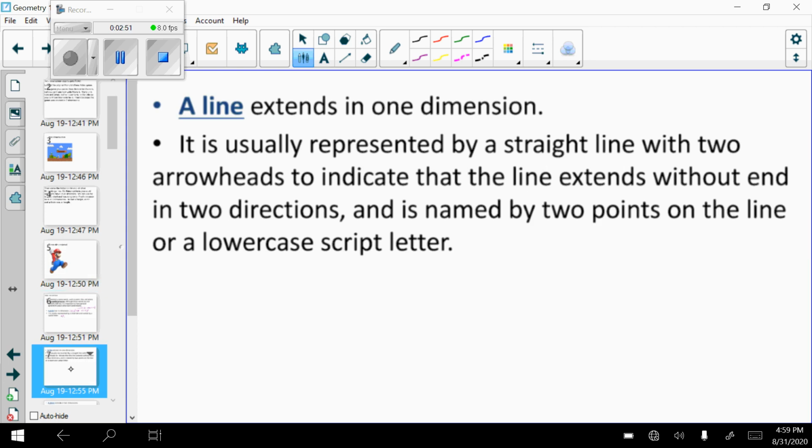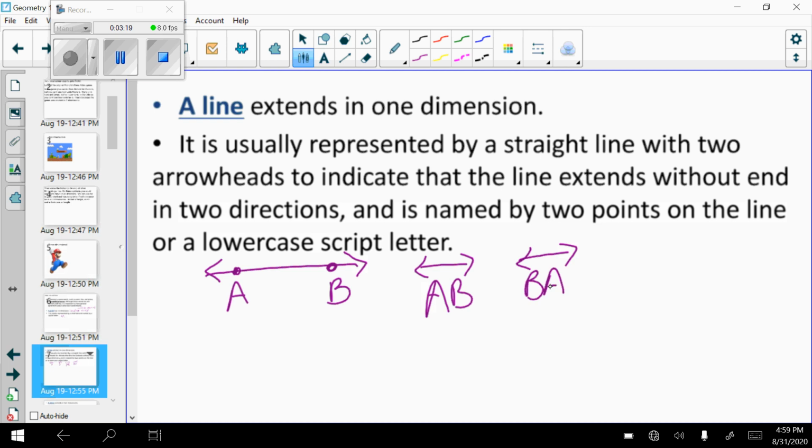The next definition, a line extends in 1 dimension. It's represented by a straight line with 2 arrowheads. So I could draw a straight line, arrow, arrow. And let's say I have point A and point B here. To name that, I use the 2 points, A and B. And then the notation, I draw a line with 2 arrows on the top of it. However, I could also name this line as line BA. Order does not matter when I'm naming a line.